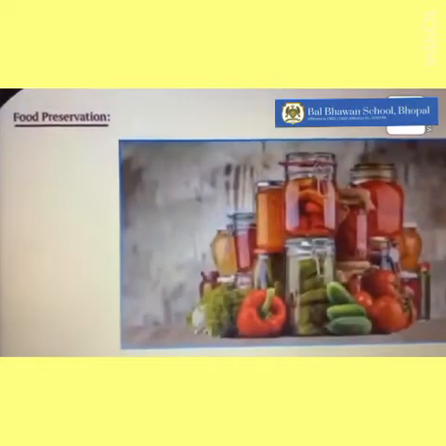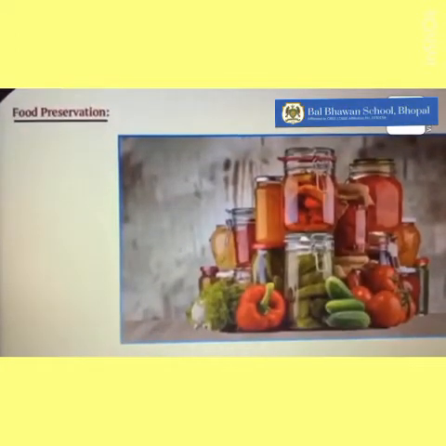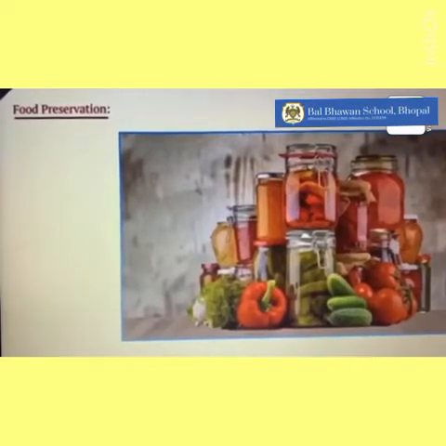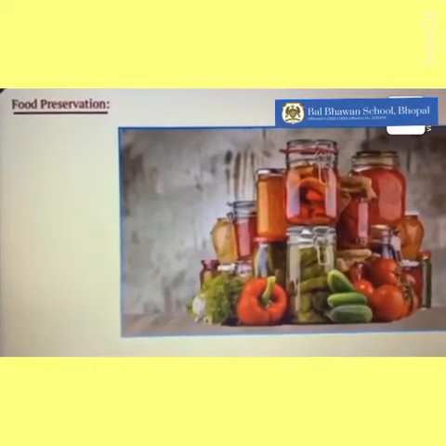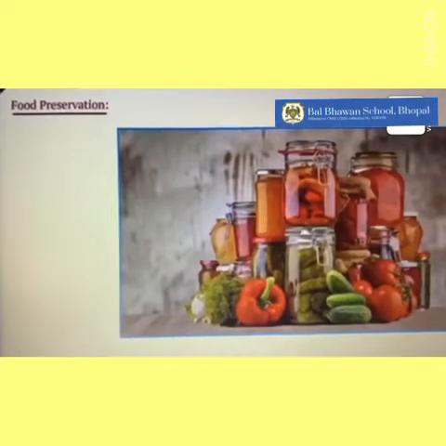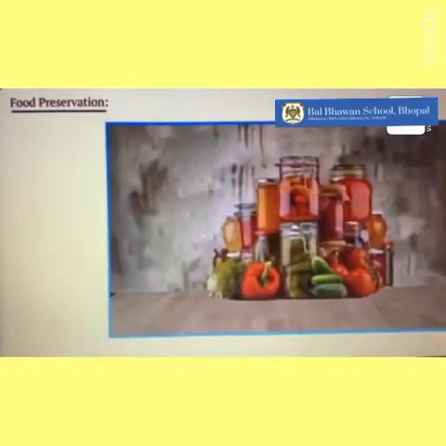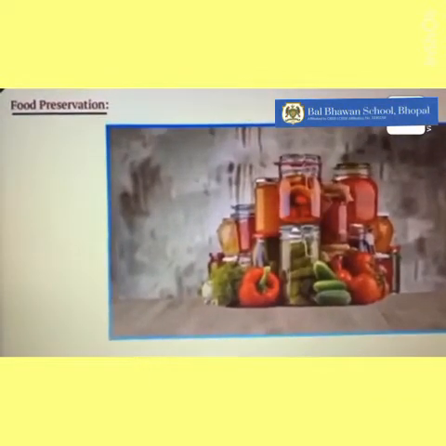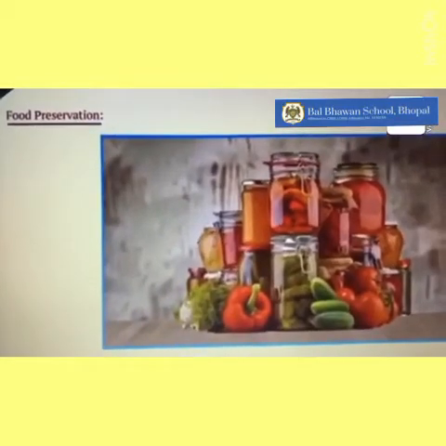Food preservation. Have you observed that the pickle which our mothers make in summers is used throughout the year and is not spoiled? How is it prevented from spoiling? Well, there are some common methods used to preserve food from the attack of microorganisms.